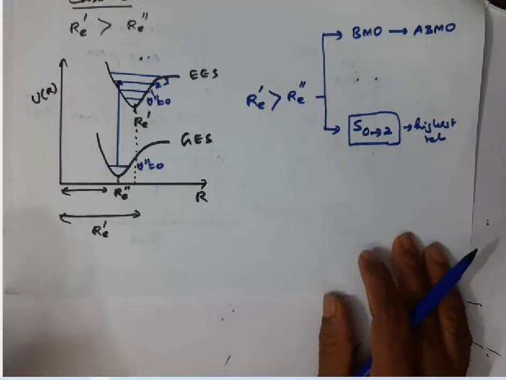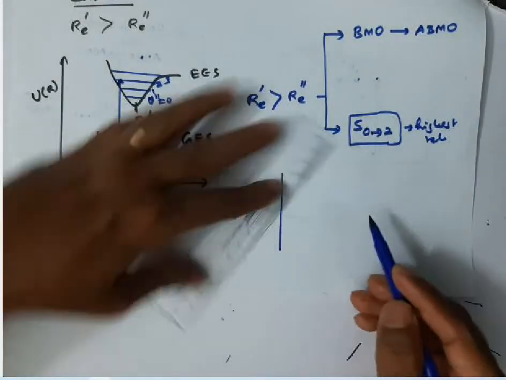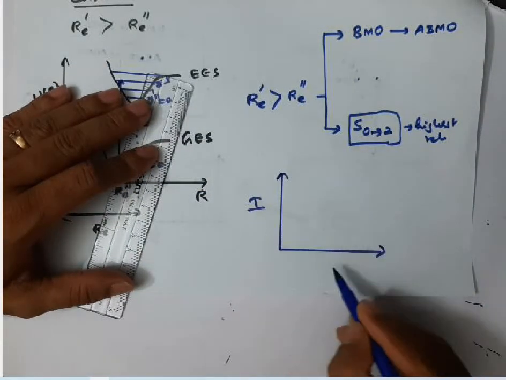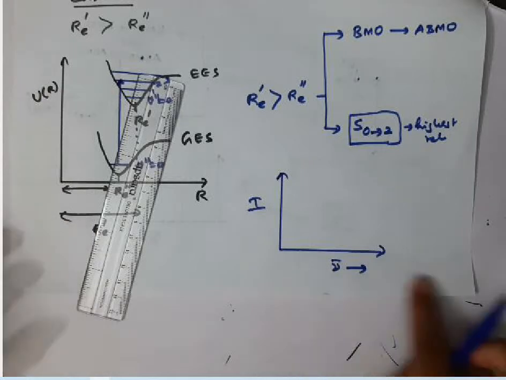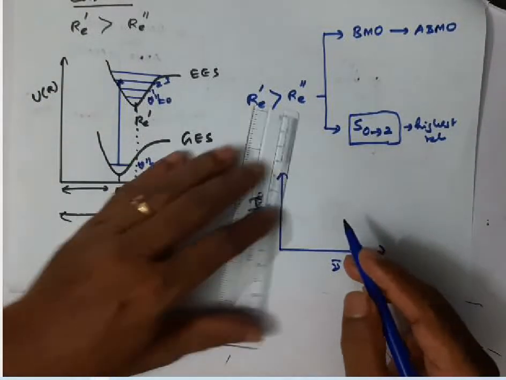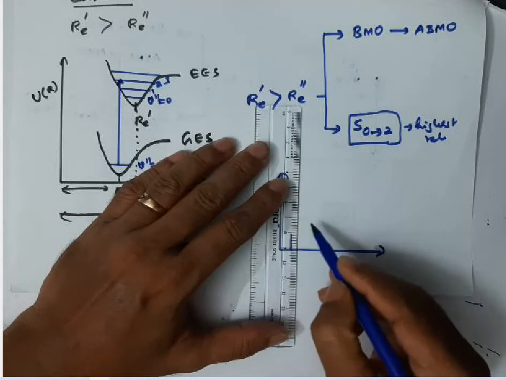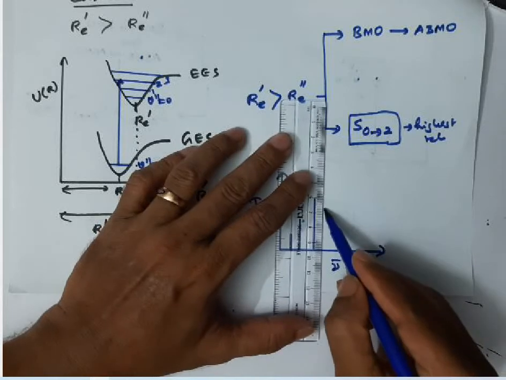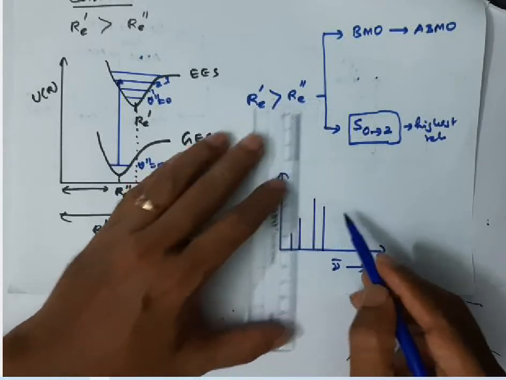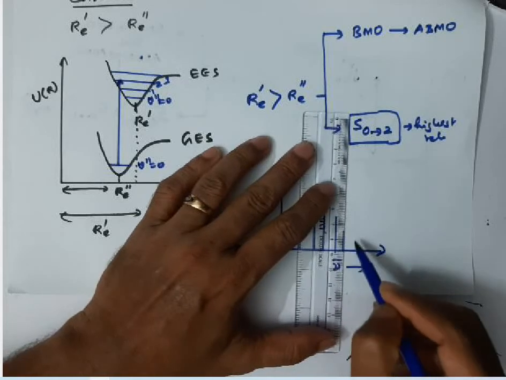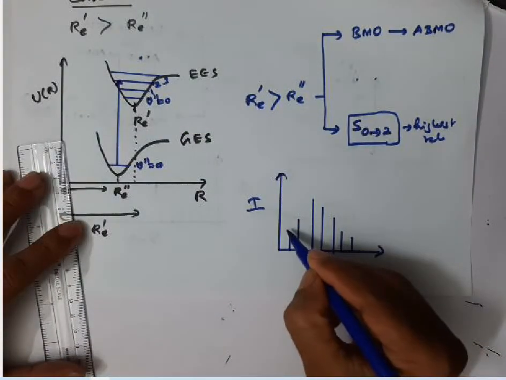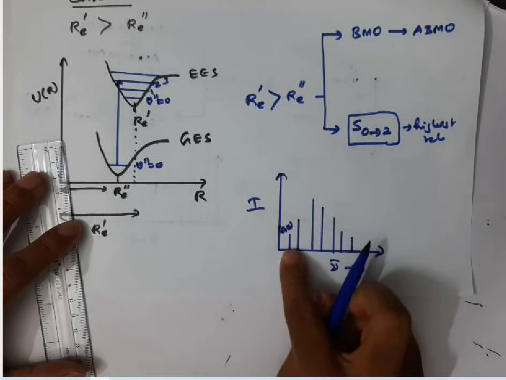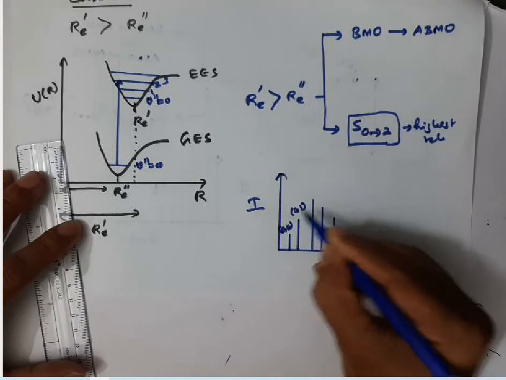So, how will the spectrum look? Let me draw here. If you plot intensity versus wave number, which increases from left to right, the 0 to 0 transition will appear with less intensity compared to 0 to 1, then 0 to 2, then 0 to 3, 0 to 4, 0 to 5, 0 to 6, like that. The 0 to 0 transition will appear with low intensity, then 0 to 1, then 0 to 2.